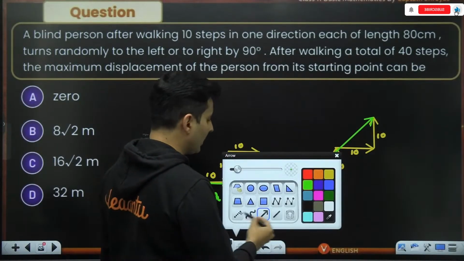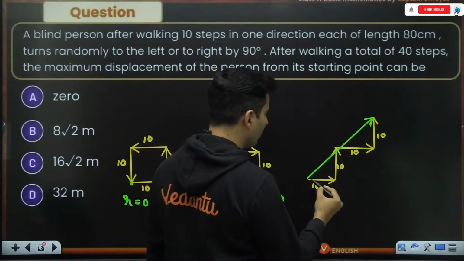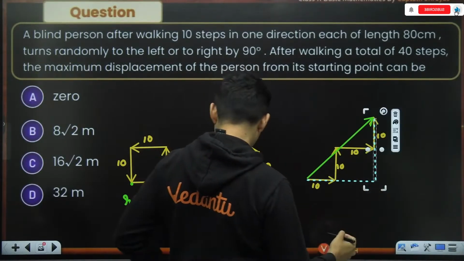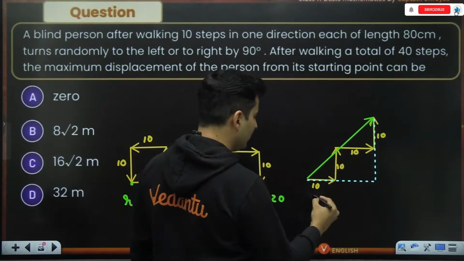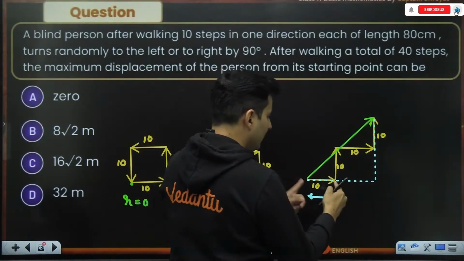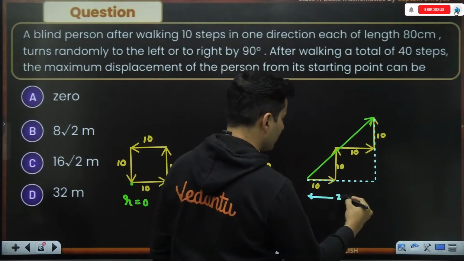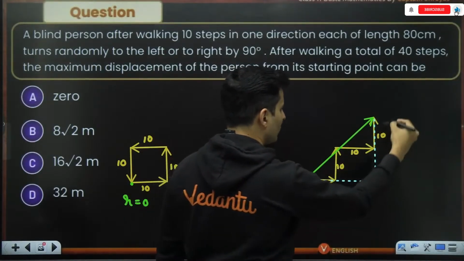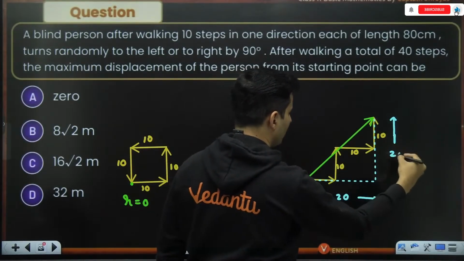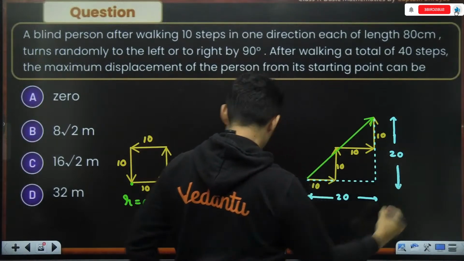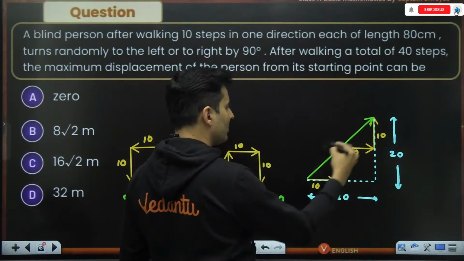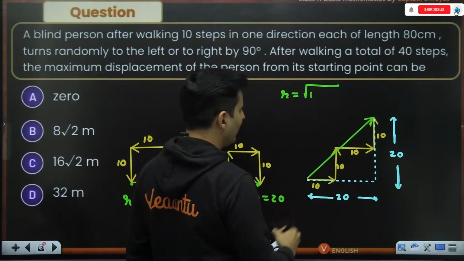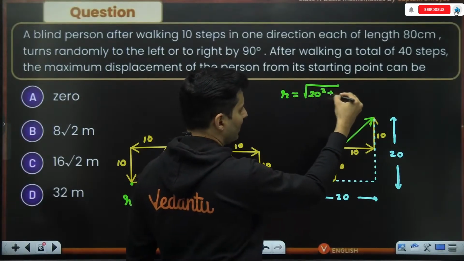I think we can use Pythagoras theorem over here. This is the base, and this is basically the height. The base will be 10 units plus 10 units, which is 20 units. And the height will be 10 and 10, so this will also be 20 units. Using Pythagoras theorem, the resultant will be root of 20 square plus 20 square, base square plus height square.